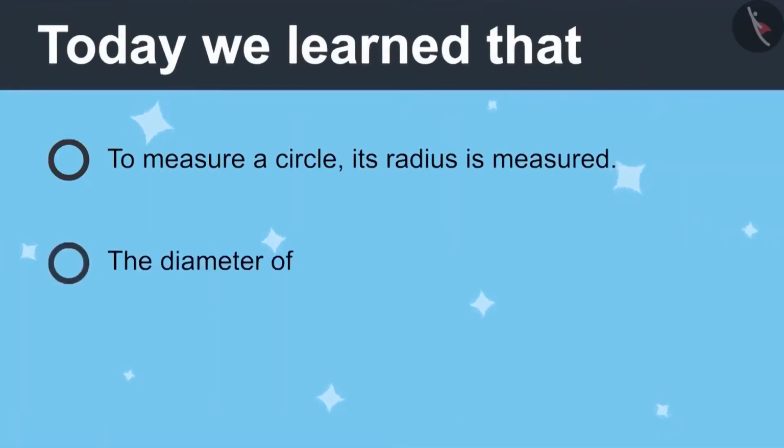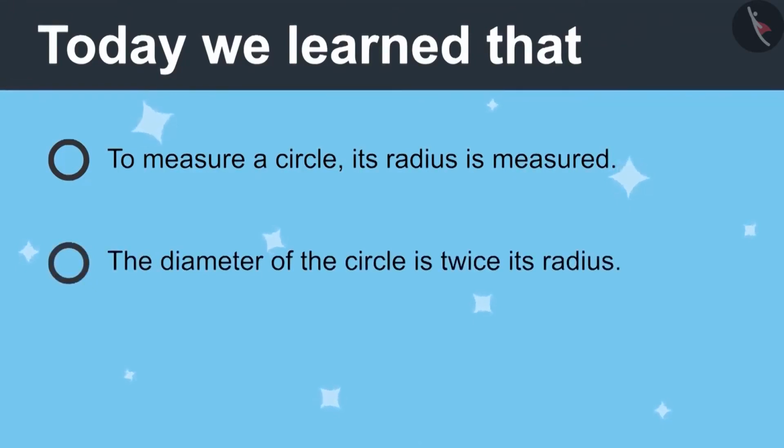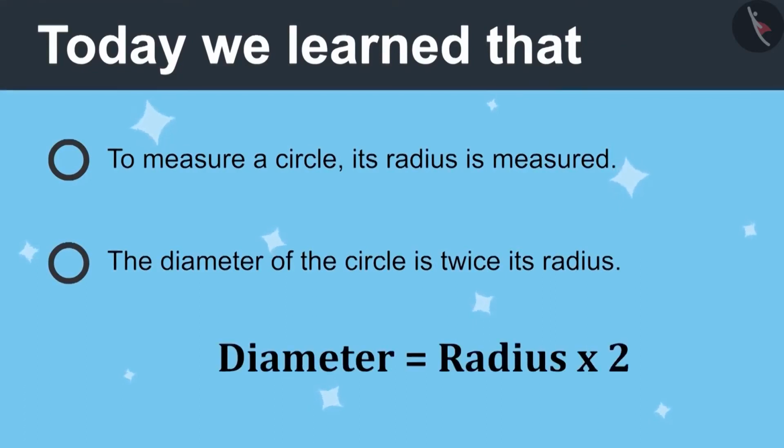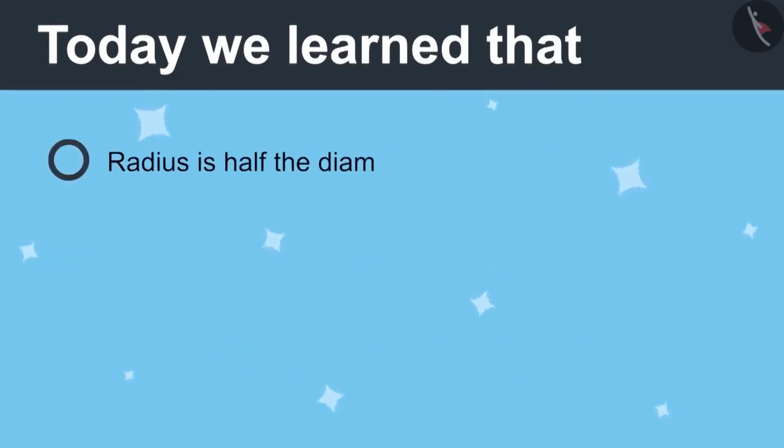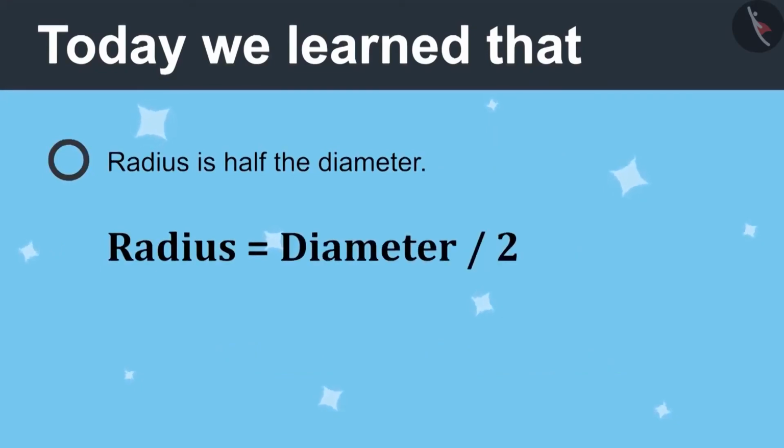The diameter of the circle is twice its radius. Diameter is equal to radius multiplied by 2. Radius is half the diameter. Radius is equal to diameter divided by 2.